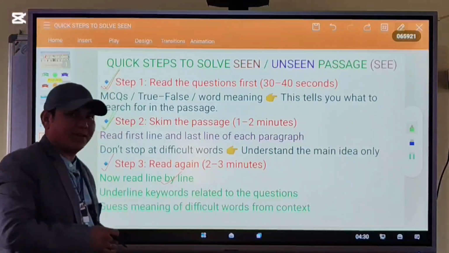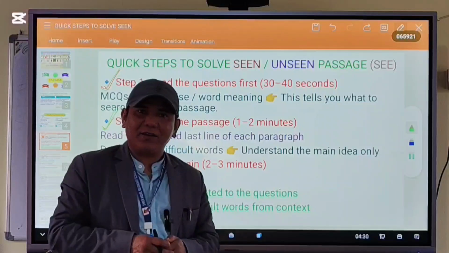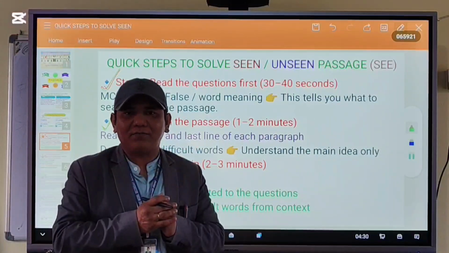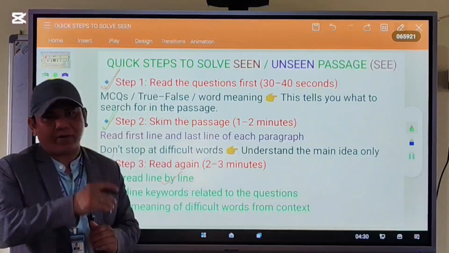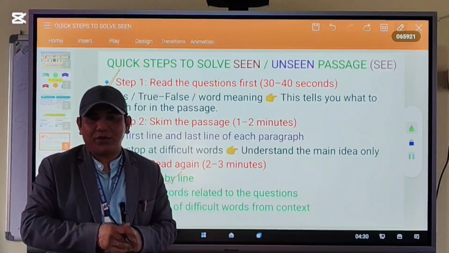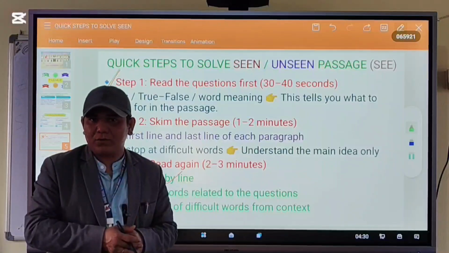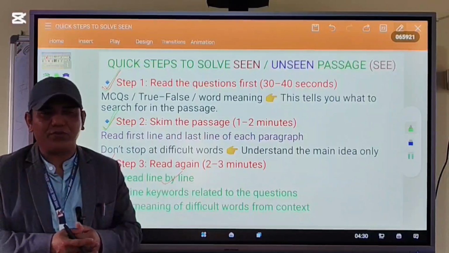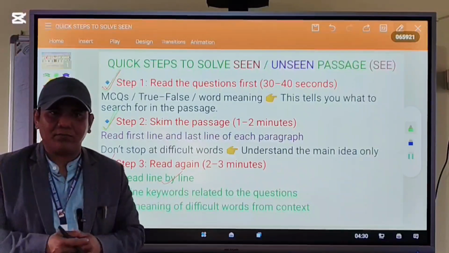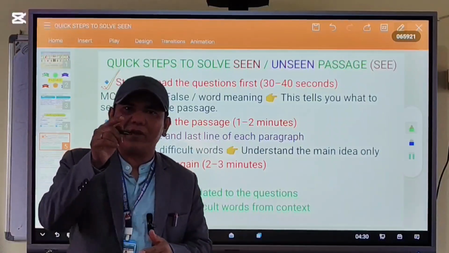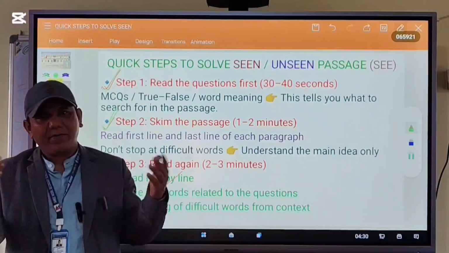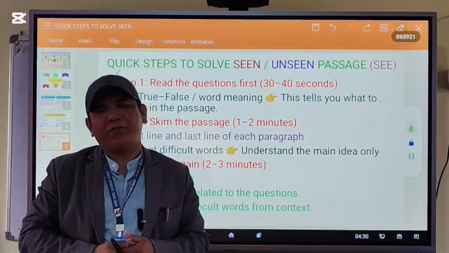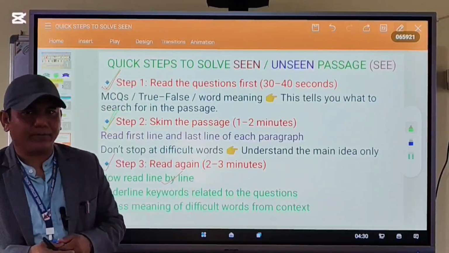Okay? But while reading first line and last line of each paragraph, you never stop at difficult words. Okay? You never stop at difficult words. Keep on reading. The difficult words does not make any difference to you. Keep on reading. Without knowing the meaning of the difficult words, keep on going. Okay?